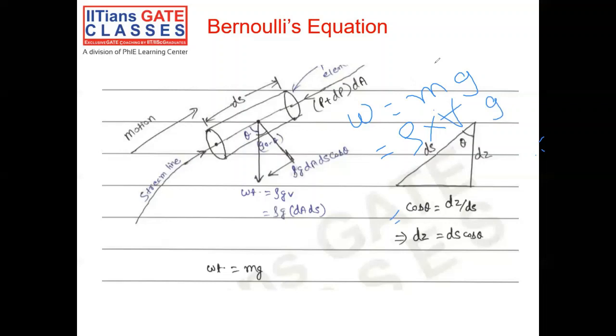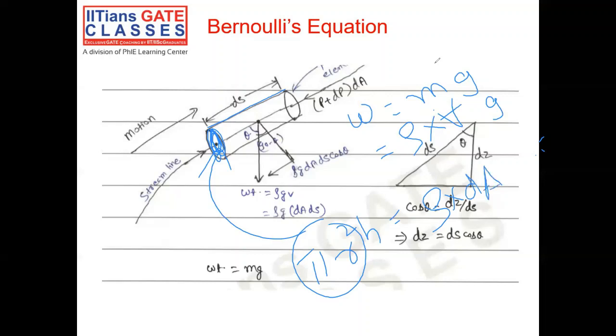If you look at this as a cylindrical fluid element, or control volume, let's say, the volume would be nothing but the area here times the height, just like for a cylinder, that is pi r square h. Pi r square is nothing but the area here, and h is the height of the cylinder. So here the area is dA, and the height is ds, and finally g. So your body force, or the weight of the fluid element, is nothing but rho dA ds times g.